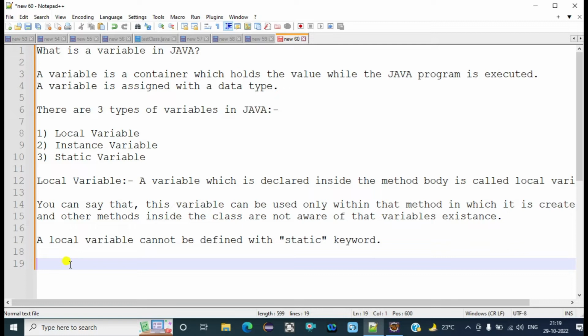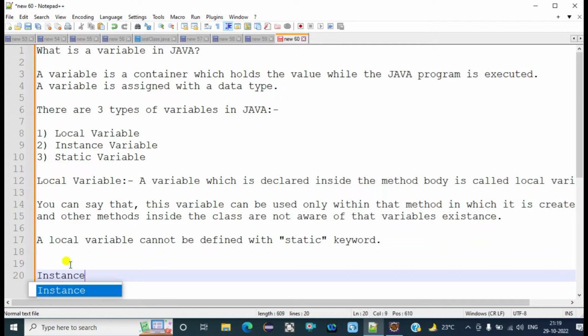Now move on to our next topic. The next topic in the queue is instance variable.